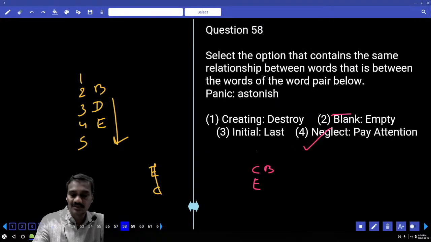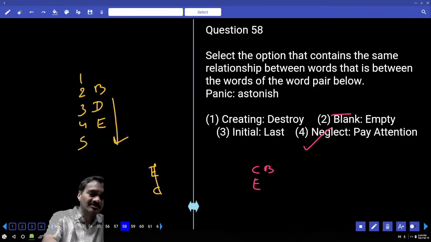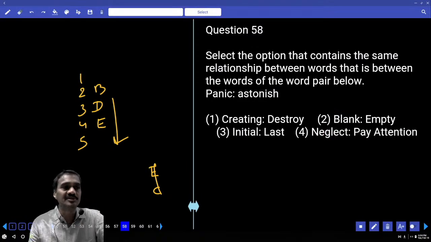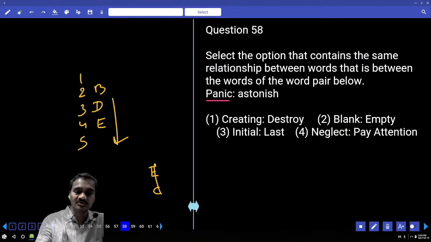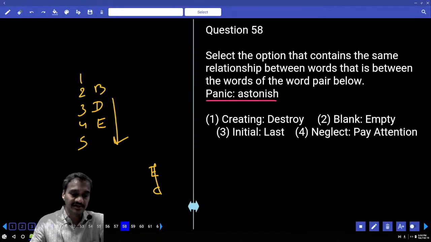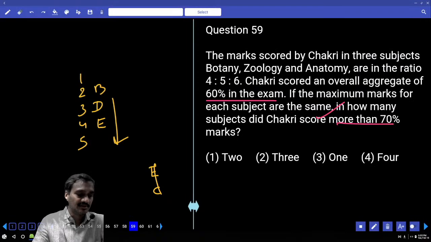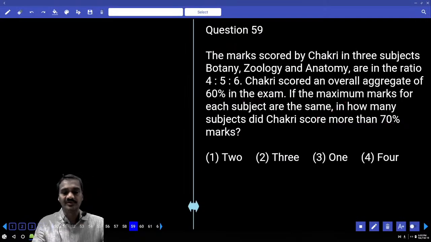Then 58. Now in this 58, yes, tell me what is your answer in this case? Panic and astonish, these 2 are synonyms to each other. And creating and destroy, these 2 are antonyms. And blank and empty both mean the same. 58.